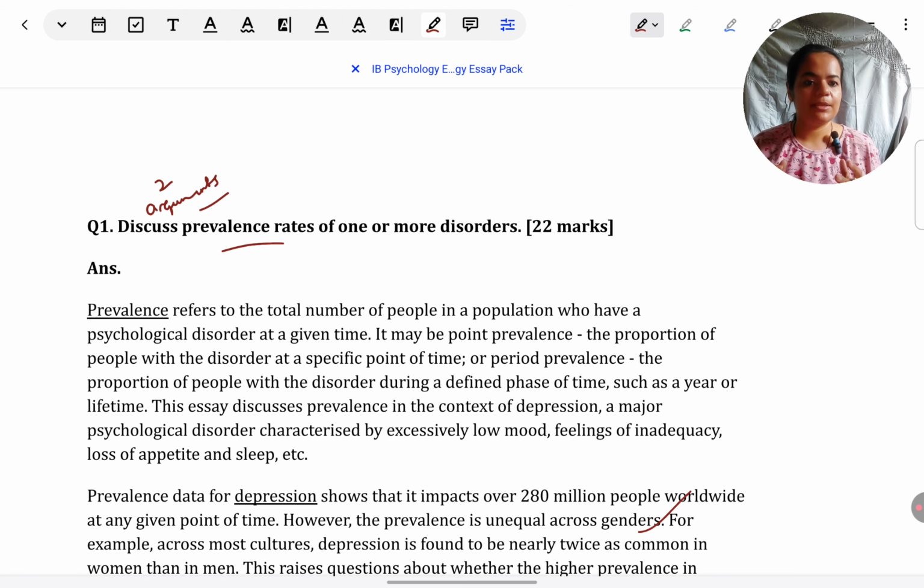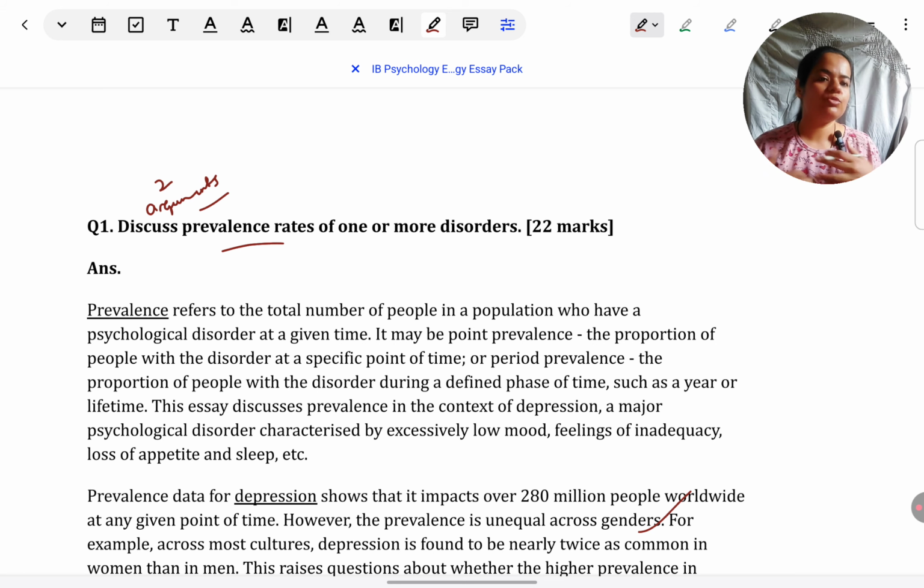I always keep these arguments in mind no matter what I do in the essay. So that is how we approach or discuss command term. Frankly speaking, to be very honest with you, I have taken these 2 arguments not because they are the best or I prefer them the most. As such, there is no best objectively, but just in view of the studies. Most students learn Kendler et al. And they learn Brown and Harris.